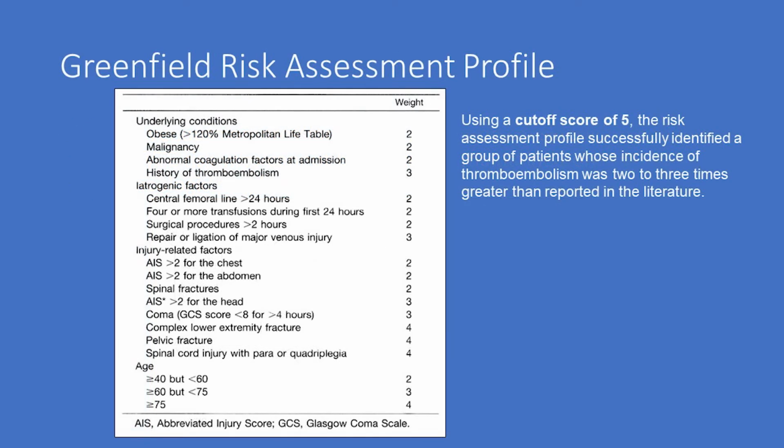This is the Greenfield risk assessment profile. Using a cutoff score of 5, the risk assessment profile successfully identified a group of patients whose incidence of thromboembolism was 2 to 3 times greater than reported in the literature.